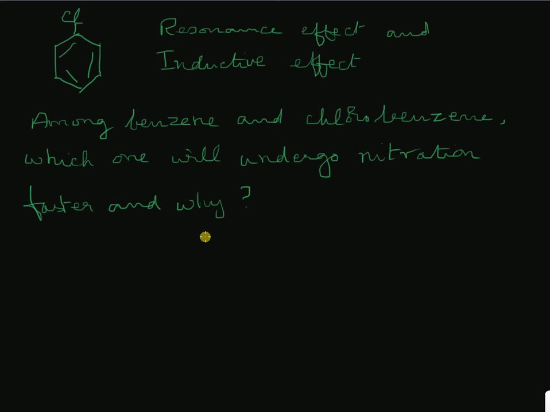In the case of chlorobenzene, there is electrophilic substitution leading to ortho and para substituted products with a little bit of deactivation of the benzene ring. Hence, the substitution will be faster in the case of benzene than in the case of chlorobenzene.